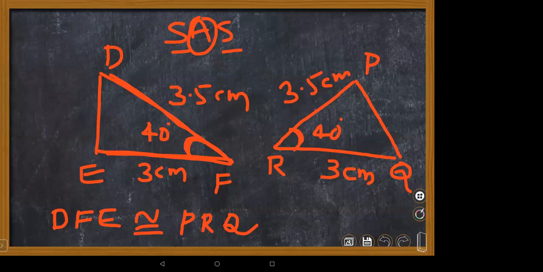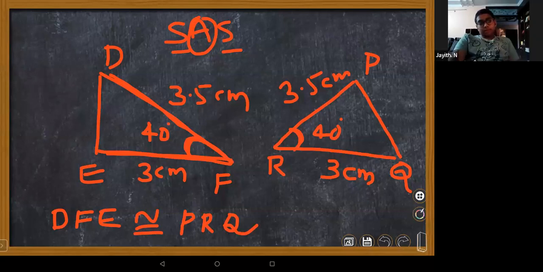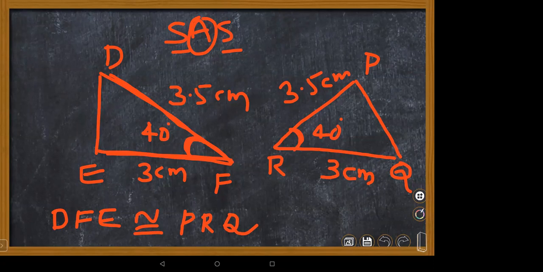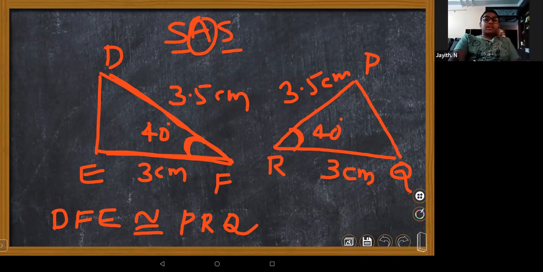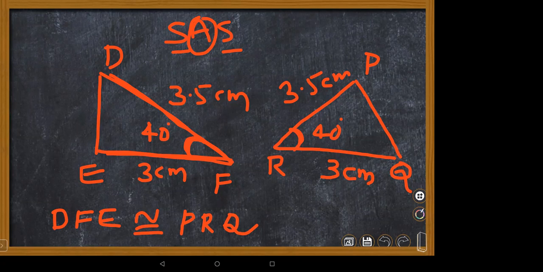PRQ only is correct, my dear. Order should not be changed, children. If we took DEF, it would mean PQR should come. Now we took DFE, so we should take PRQ. We can't take DEF, because we need an angle.